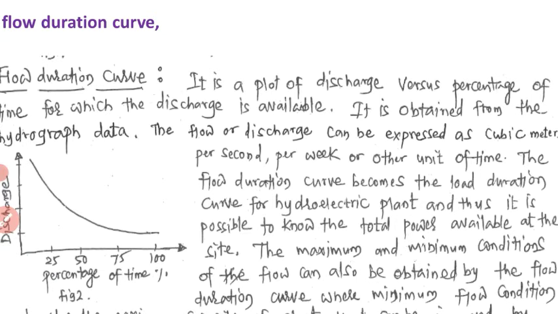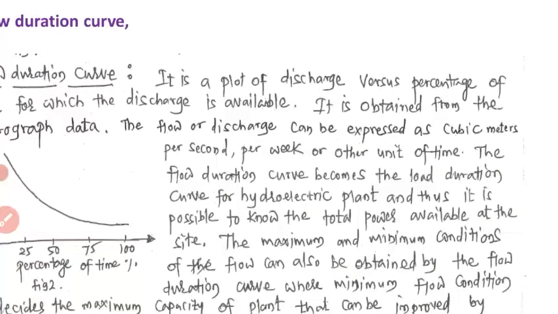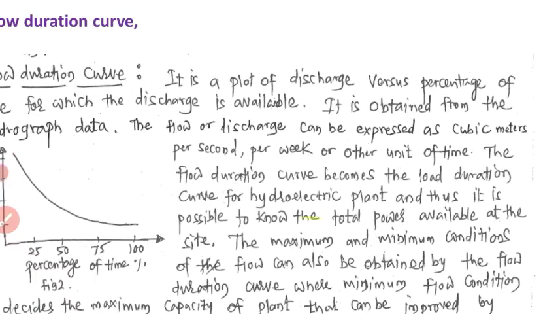The flow duration curve becomes the load duration curve for hydroelectric plants, and thus it is possible to know the total power available at the site. It is like a load curve, as I explained earlier. The load curve indicates how much load there is with respect to time. The same here for the flow duration curve. I will explain this once again.